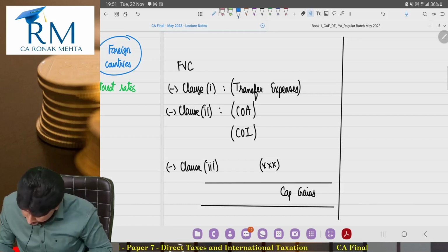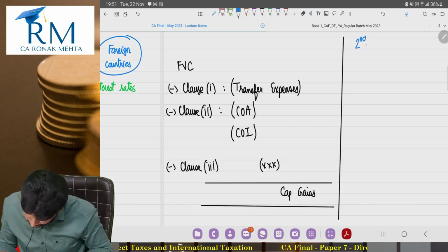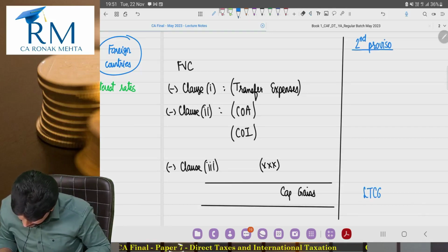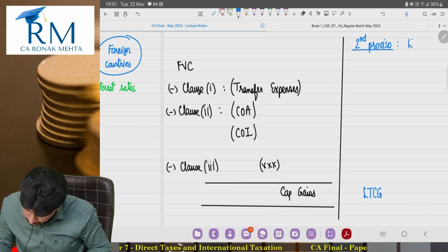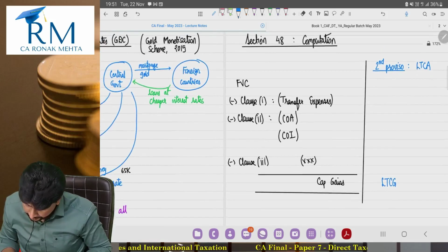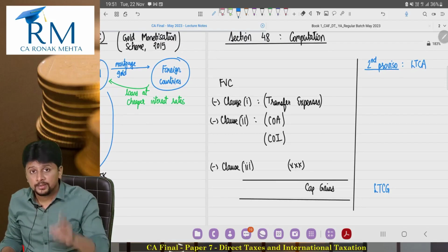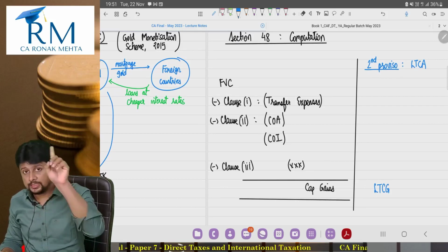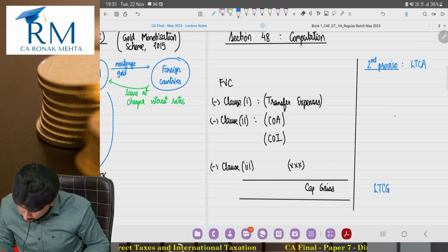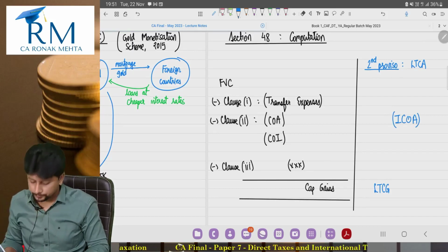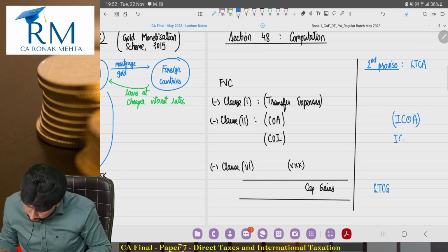But then we also read the second proviso, and what is the second proviso saying? If long-term capital gain arises from the transfer of a long-term capital asset, then clause number 2, instead of cost of acquisition, you will read it as index cost of acquisition. Instead of cost of improvement, you will read it as index cost of improvement.